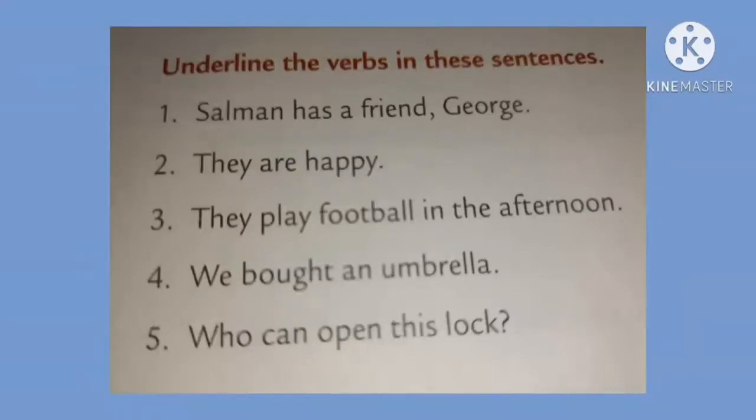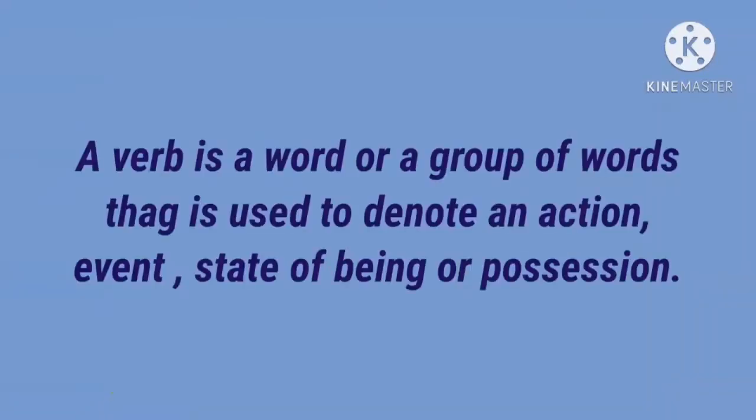The third sentence, which is the verb? Play. Okay, the verb play tells us about the action they perform. Play is an action word. The fourth sentence, bought, also is an action word. The fifth sentence, open, tells us about the action. Okay. So what is a verb?